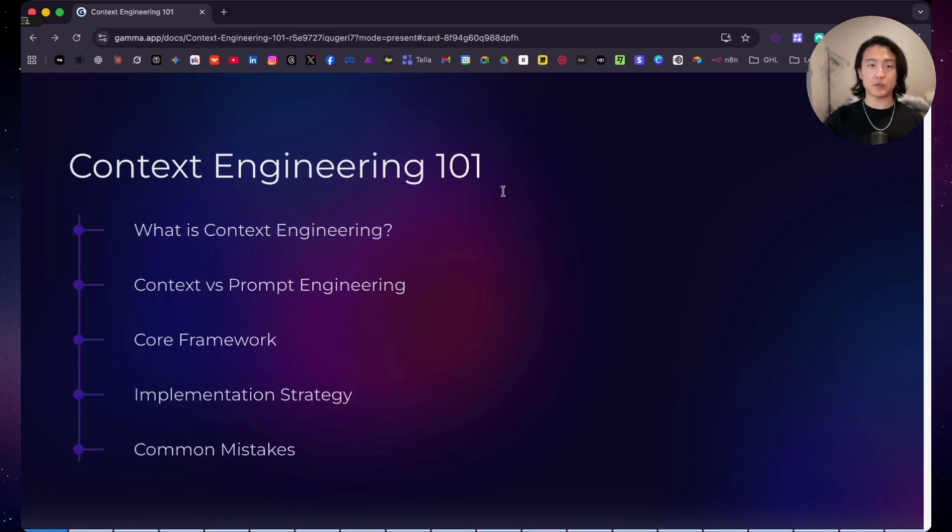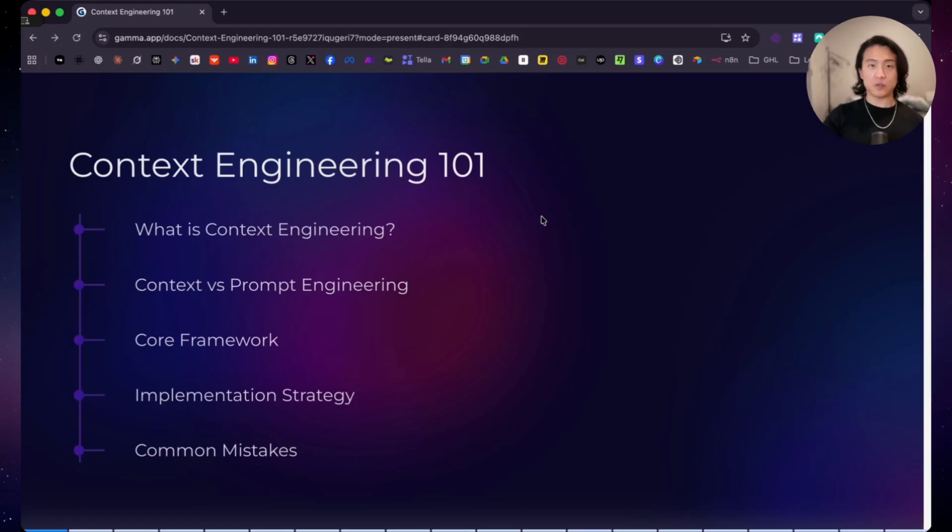By the end of this video, you'll understand why context engineering is the next most important skill that you can learn if you want AI that actually works in production. So in this video, first, I'll explain exactly what context engineering is, why it matters, and how it's different from prompt engineering. I'll walk you through the complete framework with the 4 core strategies you need to know. Then we'll look at real implementation examples so you can see this in action. I'll show you the biggest mistake that kills AI projects so you can avoid them completely.